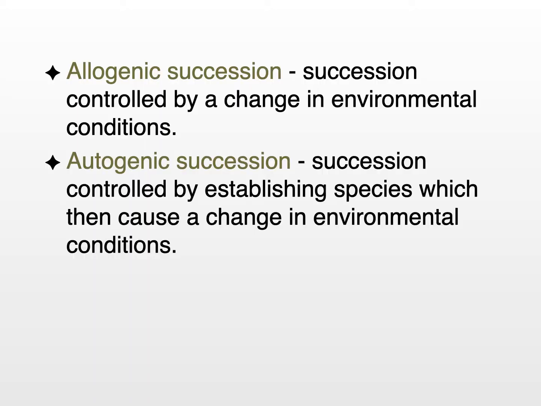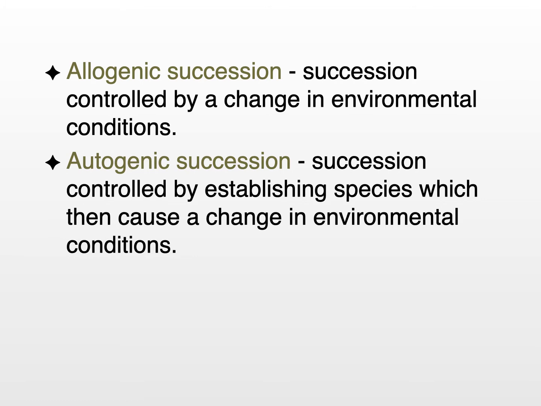An allogenic succession is a succession that is caused by an environmental change. So this is supposed to occur in the future because of climate change, that plant communities are going to change because of changing climate. We're going to lose boreal forest, and it's going to be replaced by grassland in Canada as the grasslands march northward.